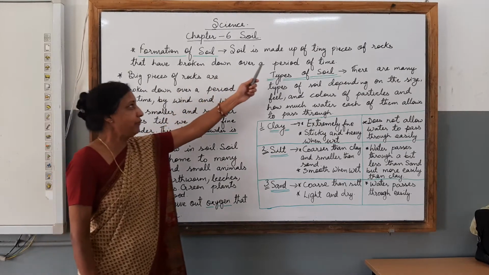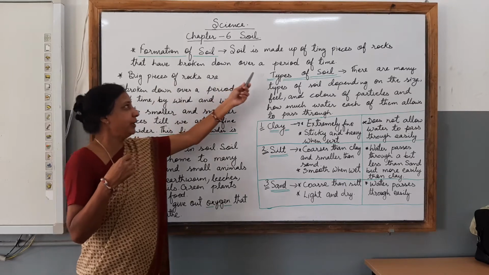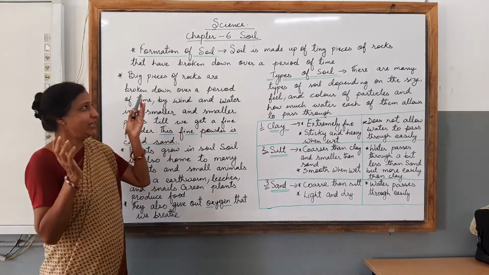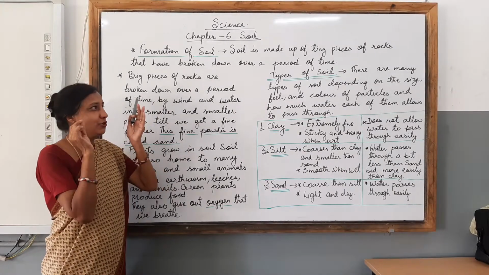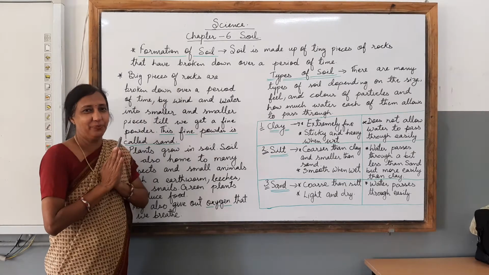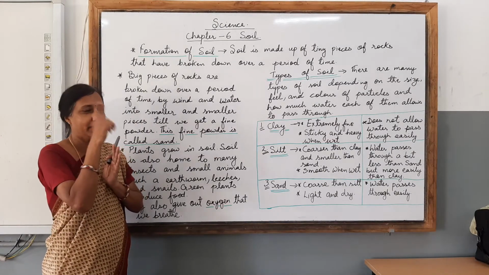Children, soil is made up of tiny pieces of rocks that have broken down over a period of time. Isn't it surprising, children, that the soil is made out of small pieces of rocks that have broken down over a period of time? So this is something new for you all. Now you have learned how soil is formed.